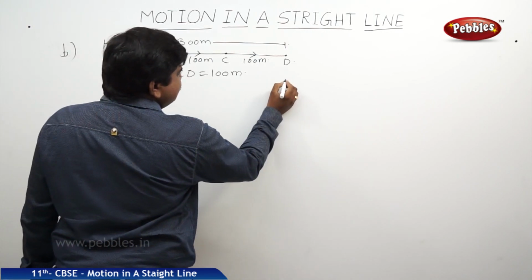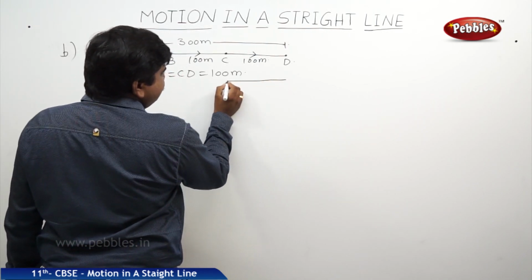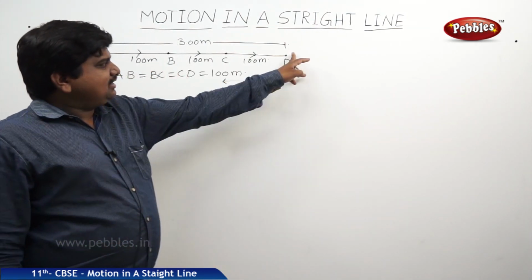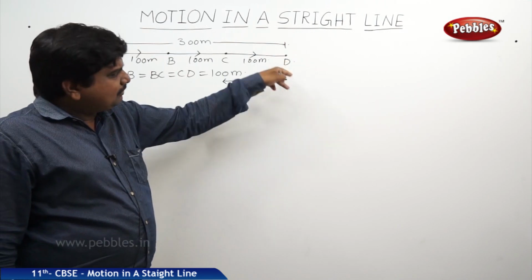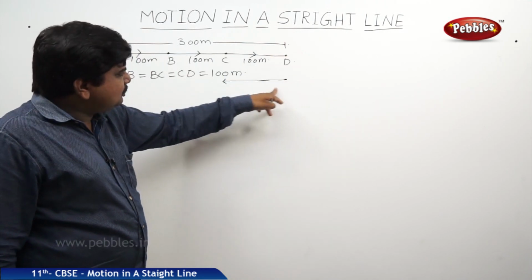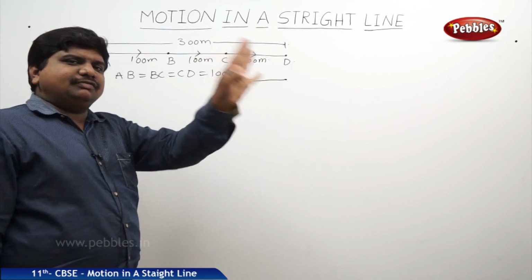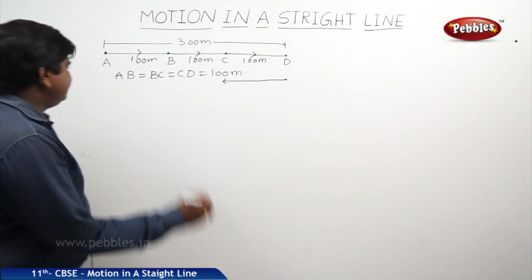Then it has reached the destination D. After finishing the work, it was moved back to C in the reverse direction. In this case, we should find out the distance and displacement.